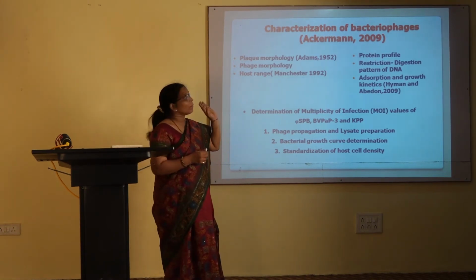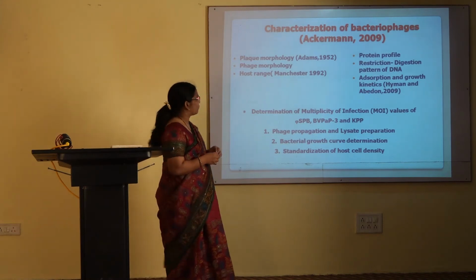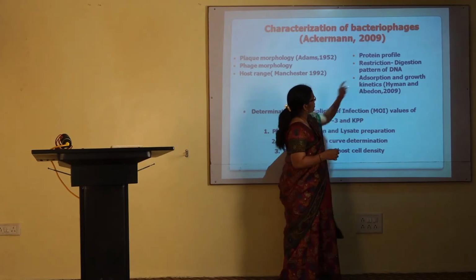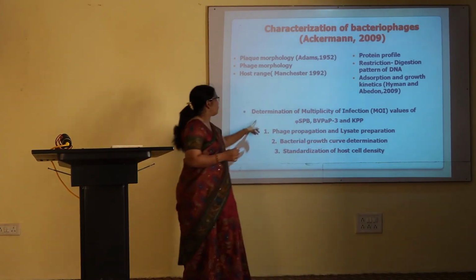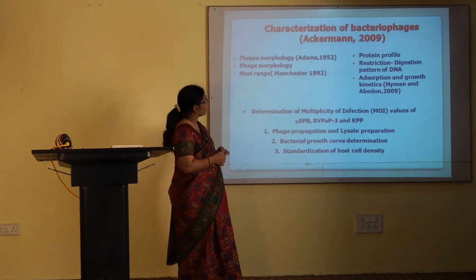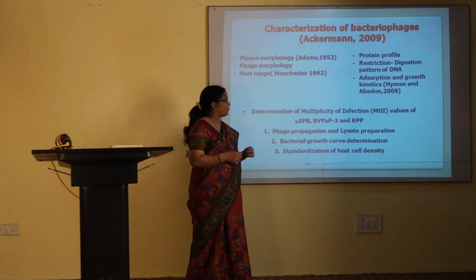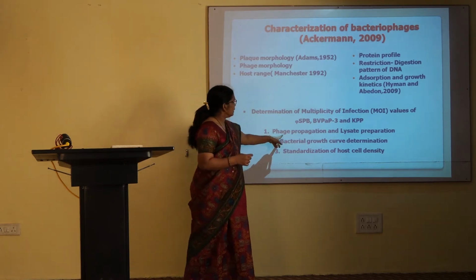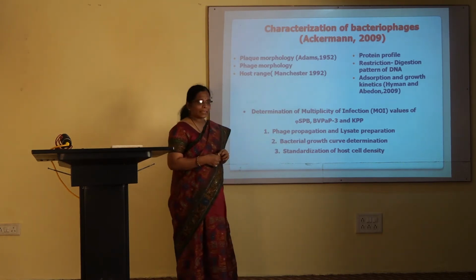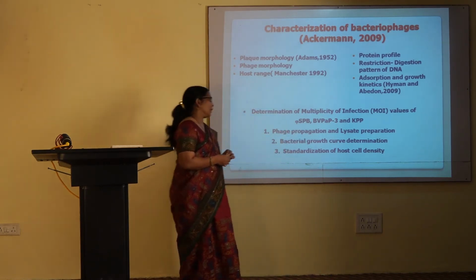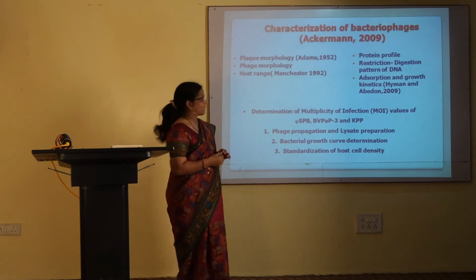These are the important parameters based on which you can identify the organisms. For adsorption and growth kinetics, you should have knowledge of MOI, which is multiplicity of infection. So, determination of multiplicity of infection of bacteriophages, then phage propagation and lysate preparation, then bacterial growth curve determination and standardization of the host cell density.